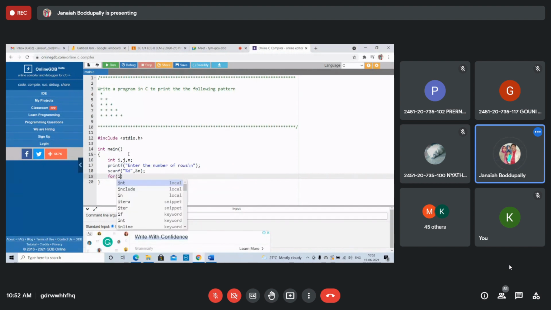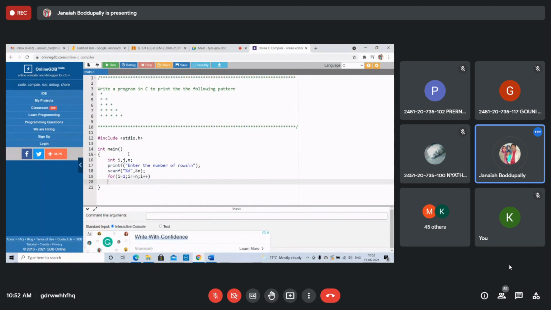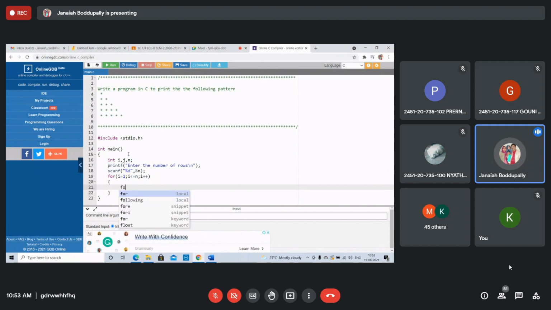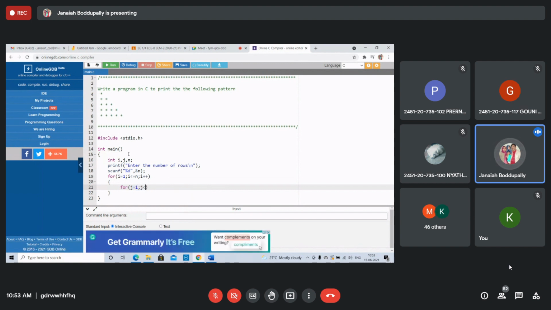For i equals 1, i less than or equals n, i plus plus. This is the for loop. Again, use one more for loop: for j equals 1, j less than or equals i. This is very important. Whenever both are equal, let's print the answer.